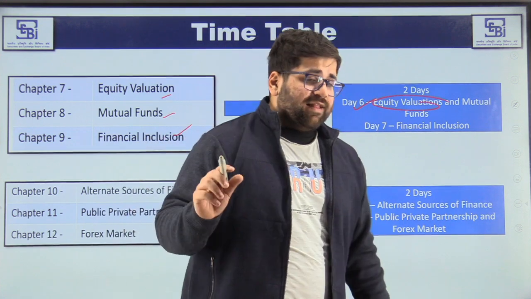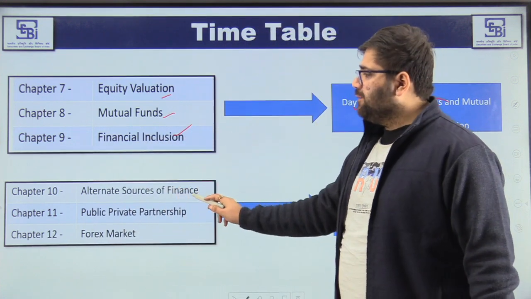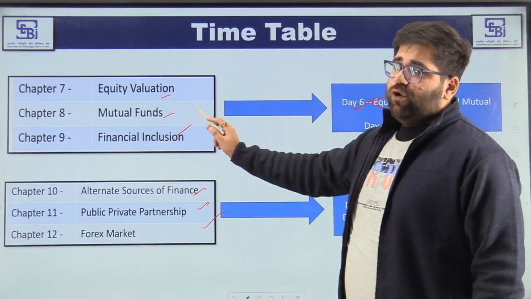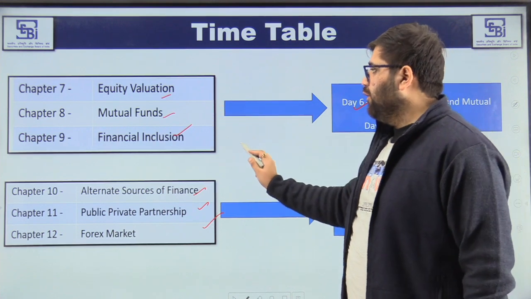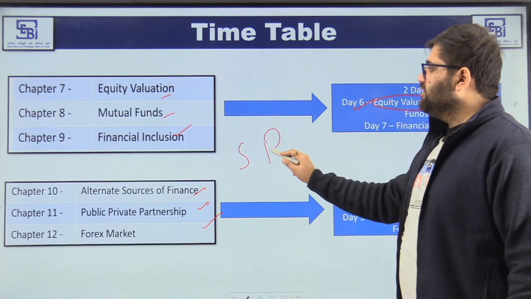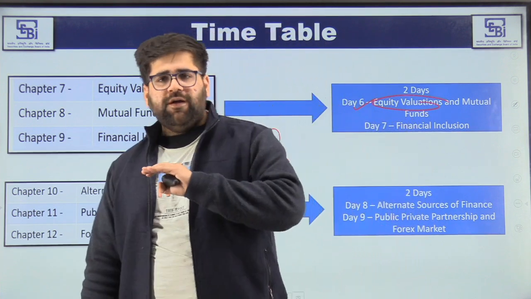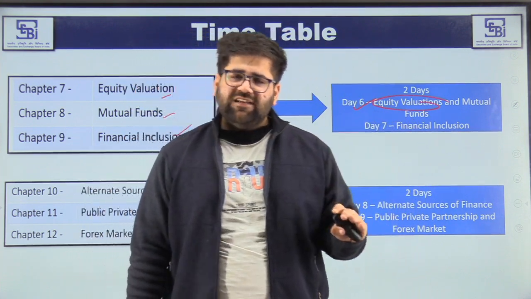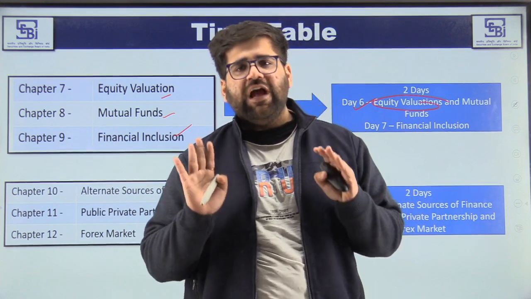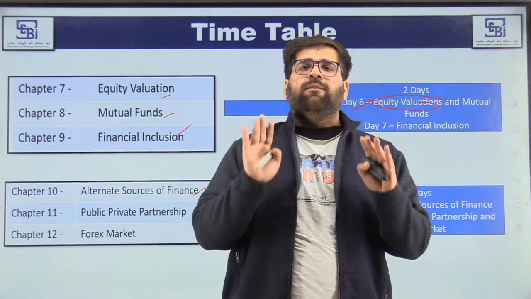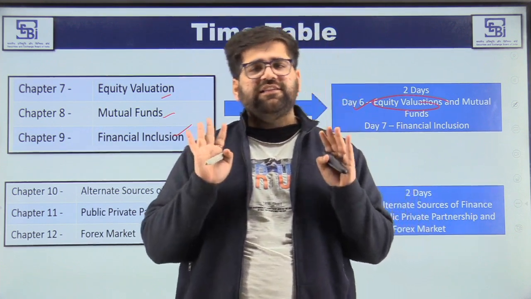Okay. Then moving ahead to the next chapters, which are chapters 10, 11 and 12. I have already told you, do a surface reading over here. Do not invest much time in chapters 7 to 12. You can just have a complete surface reading, understand the basics and move ahead. But the basics we have to do by heart. Basics you have to do in each and every chapter.